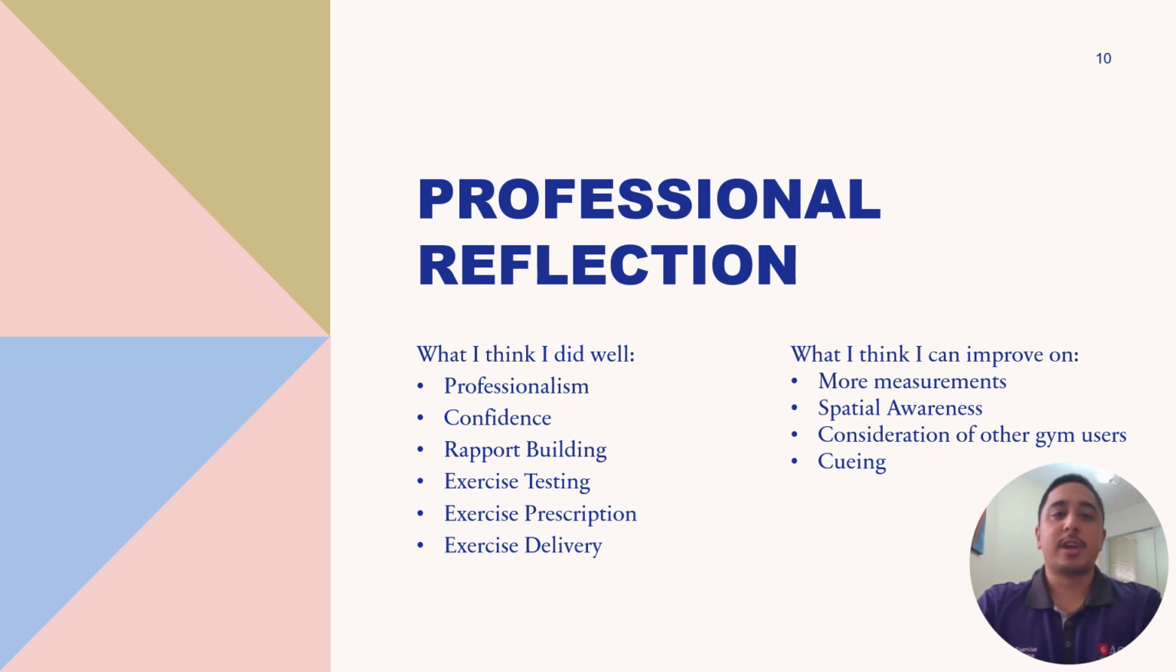For areas that I think I can improve on, these include more measurements for exercise testing, such as measuring body fat using skin calipers and taking circumferences of more body parts, such as the arms and legs. I think this would have been good to do so that I could have determined whether or not Sophia had gained muscle or fat.